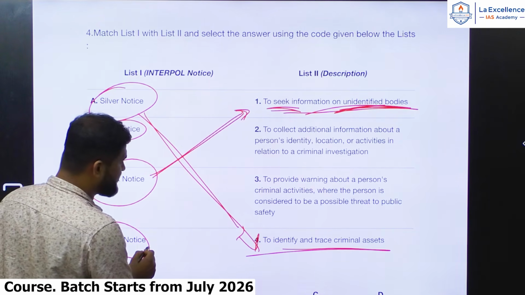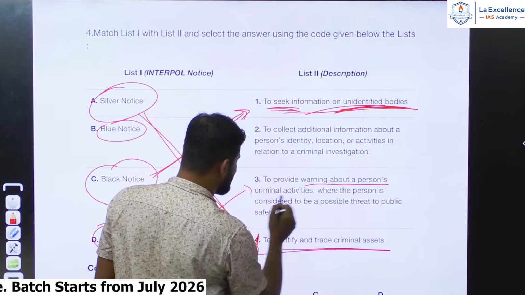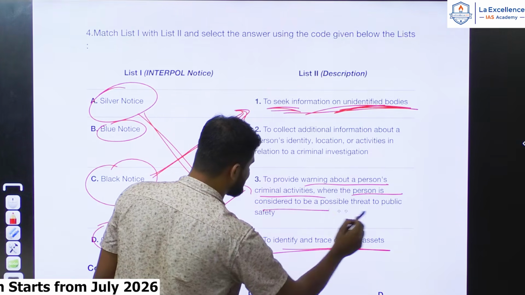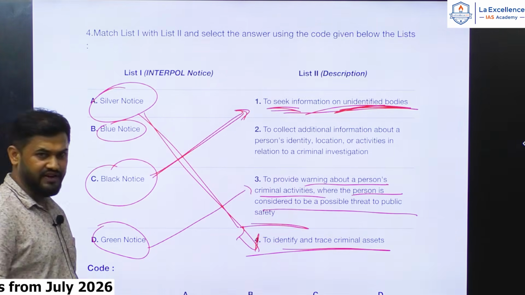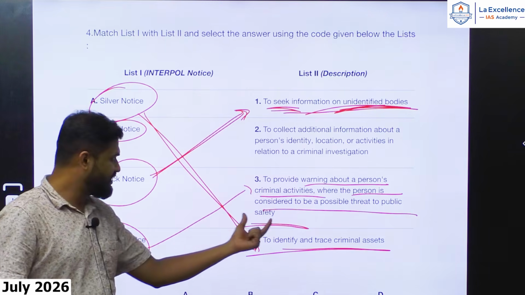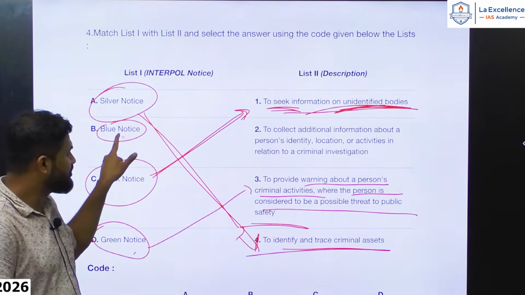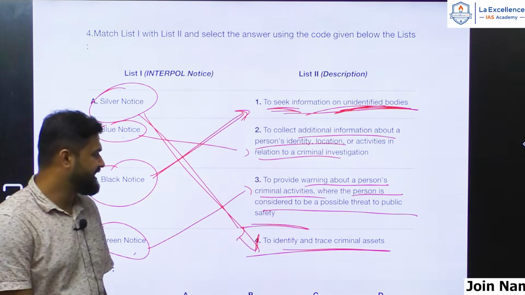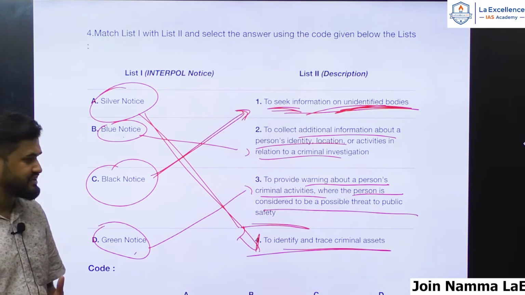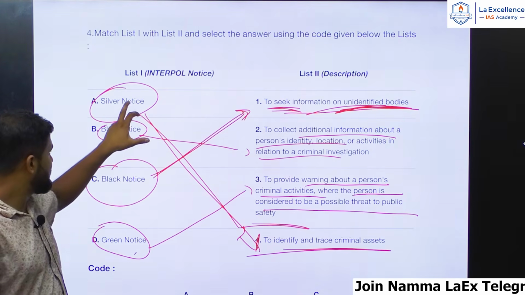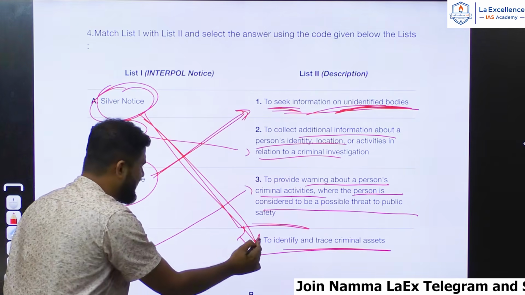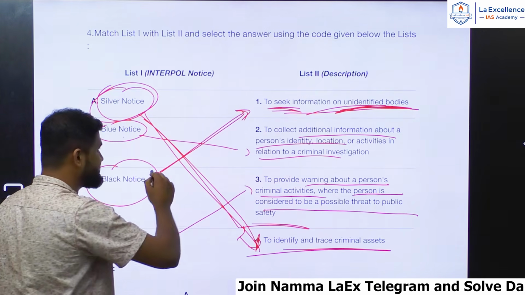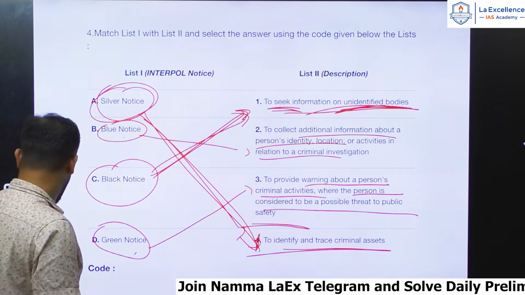Green notice is to provide warning about a person's criminal activities where the person is considered to be a possible threat to public safety. So green notice is for public safety, and blue notice is to collect additional information on a person's identity, location and activities in relation to a criminal investigation. In this way, if you know this is in current affairs and you link these two, you will come up with the answer very easily.